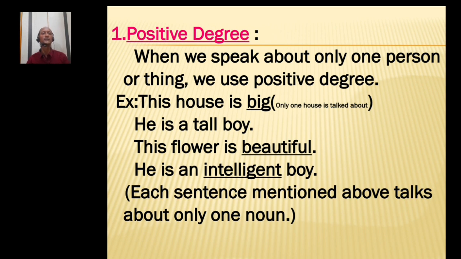He is an intelligent boy. I am talking about the pronoun he, so intelligence is present in that boy. I am talking about one boy, so I am using intelligent. Each sentence mentioned above talks about one person or one thing or one place only. So, they are all positive degrees.